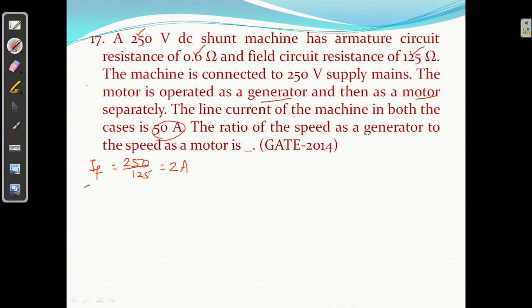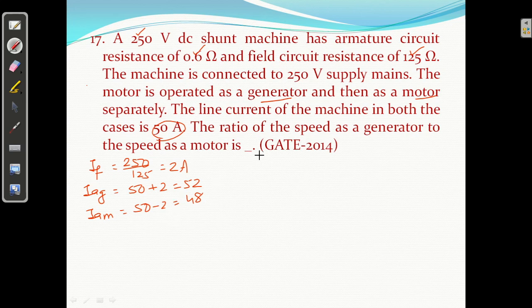So IA as a generator is what? 50 plus IF 2, 52. Armature current as a motor, IL minus IF. So clear? If you know the direction of current, in case of generator IA equal to IL plus IF, in case of motor IA equal to IL minus IF.